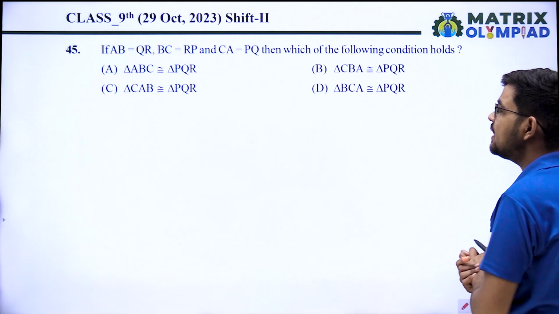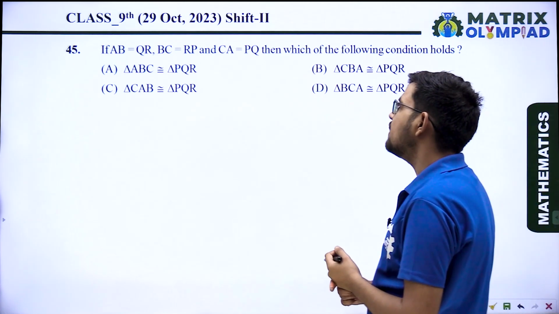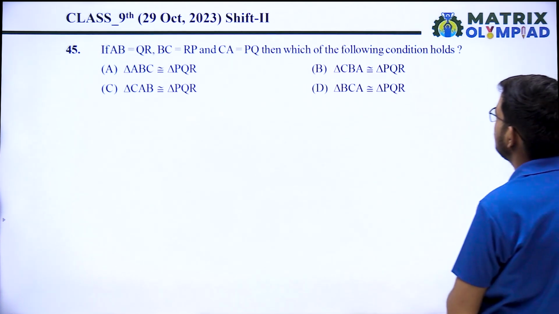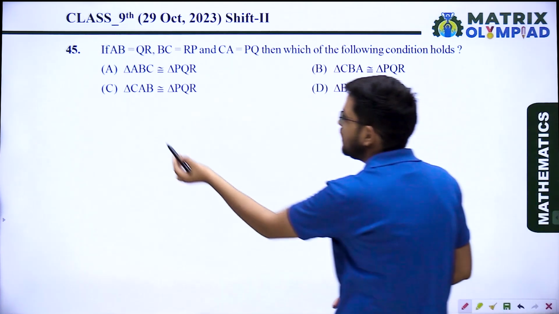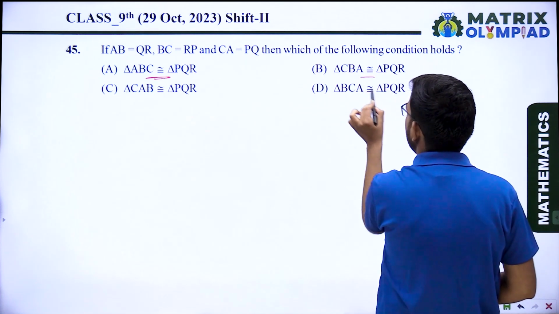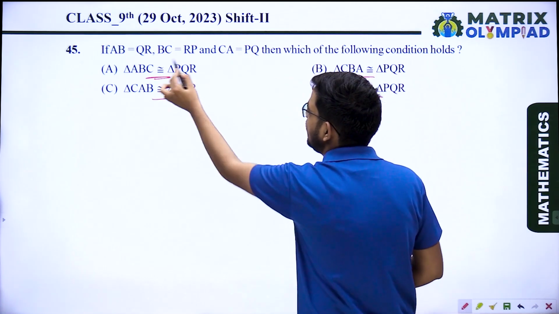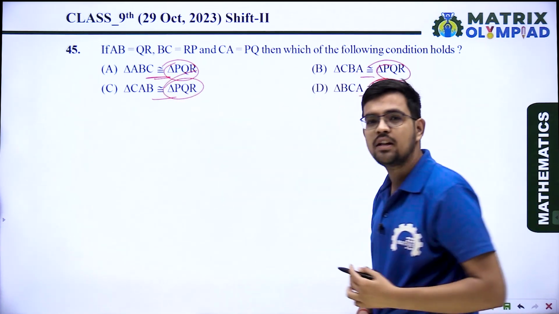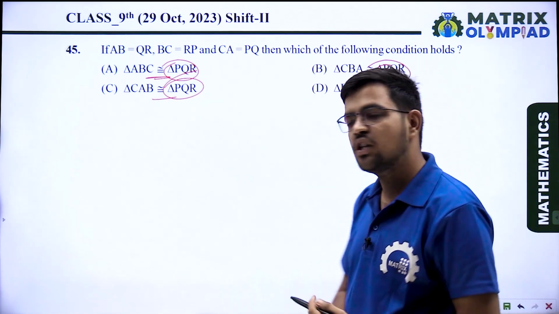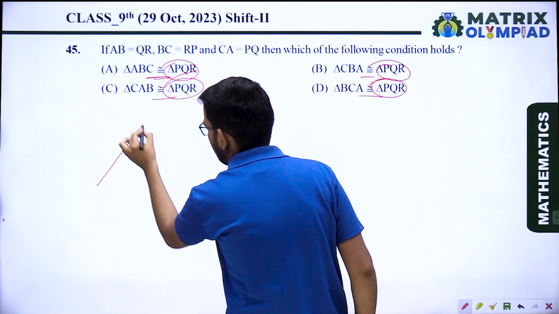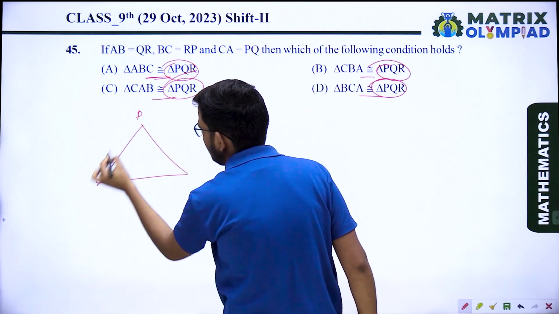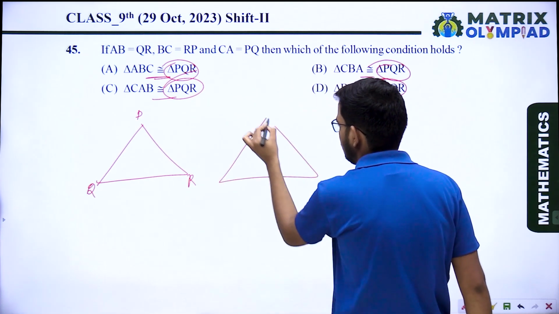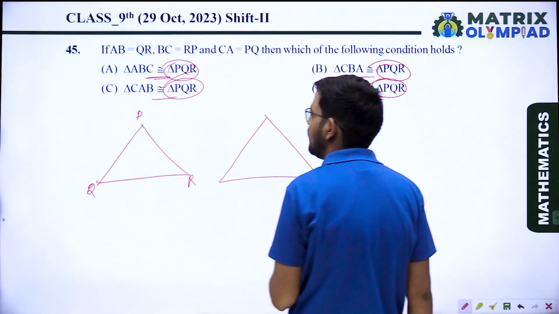Next question. If AB equals QR, BC equals PR and CA equals PQ, which of the following conditions holds? We have to check which triangles are congruent. In all four options we have triangle PQR, so we compare with triangle PQR. Here we take another triangle.